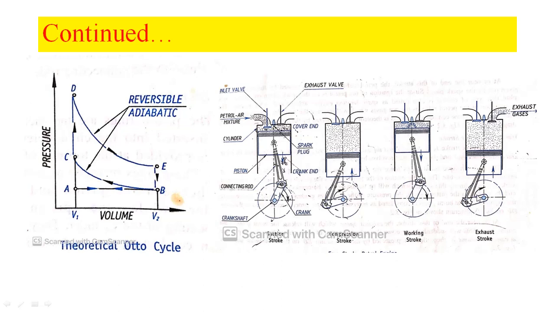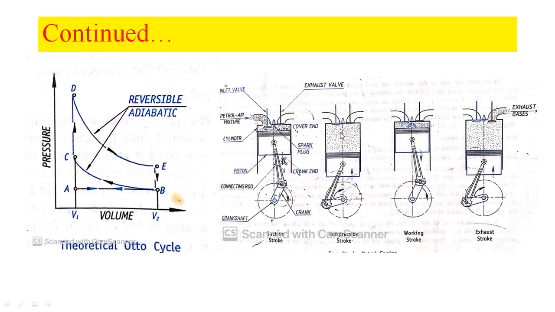So during this stroke also, the crankshaft will complete one more half rotation. Therefore, totally, half rotation, one more half rotation, half rotation, one more half rotation. It means 2 revolutions of the crankshaft will take place to complete one working cycle of the IC engine in case of this 4-stroke petrol engine.